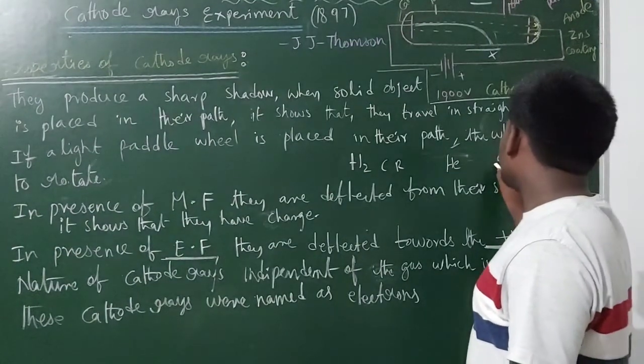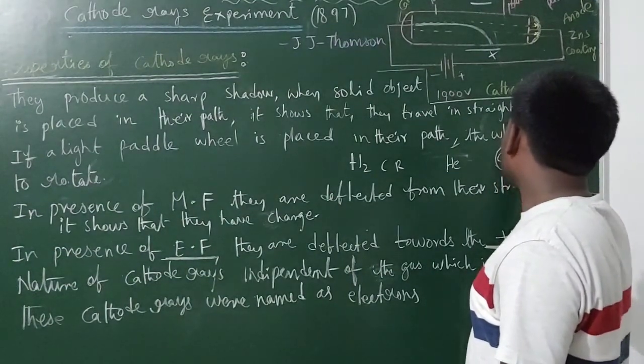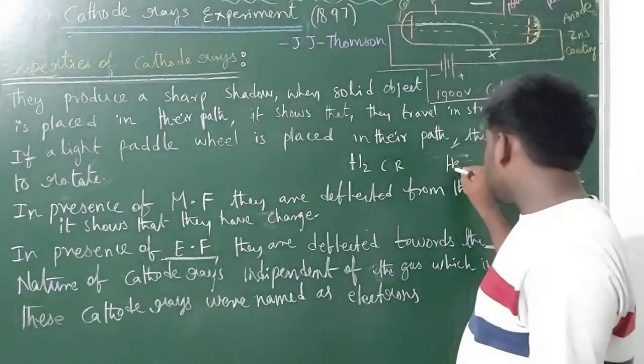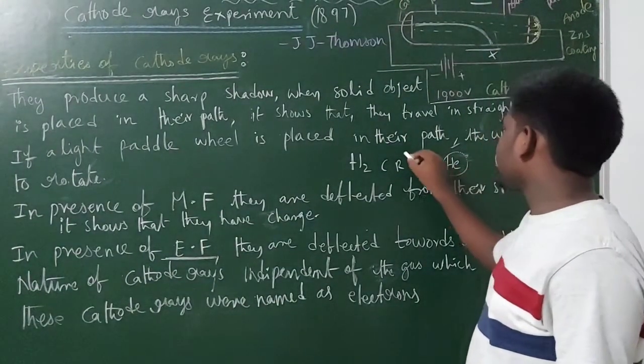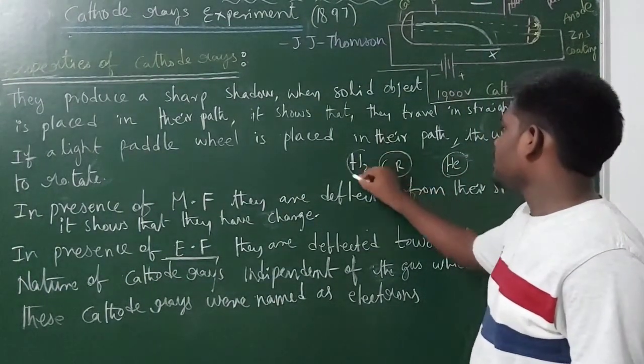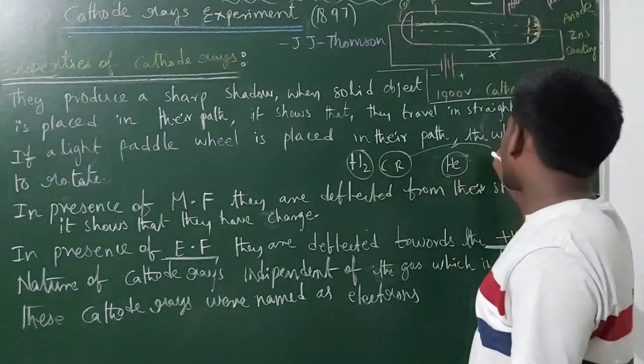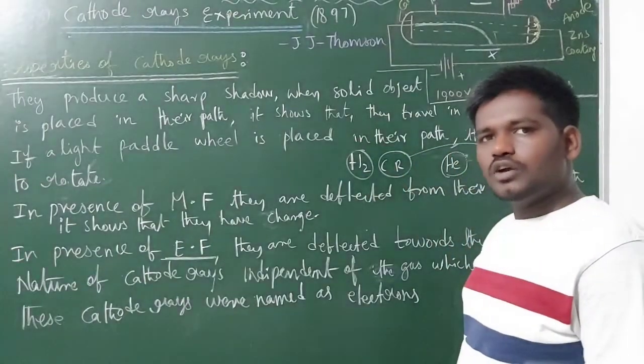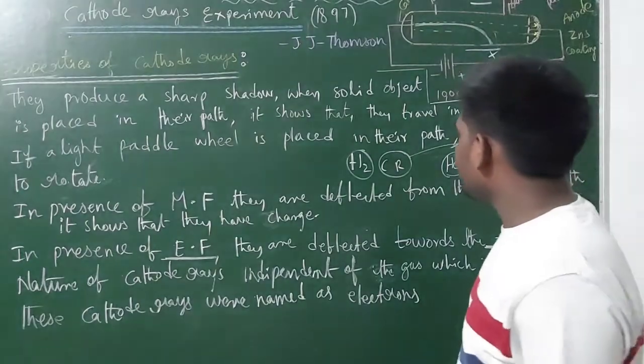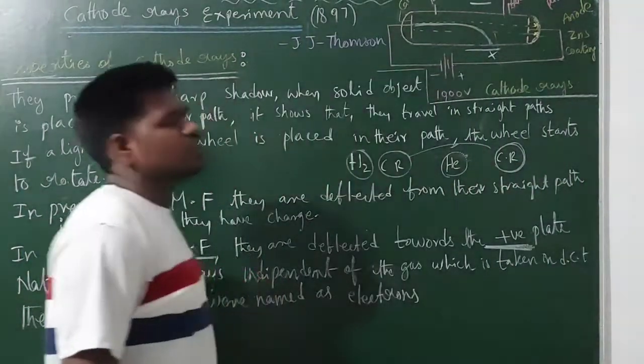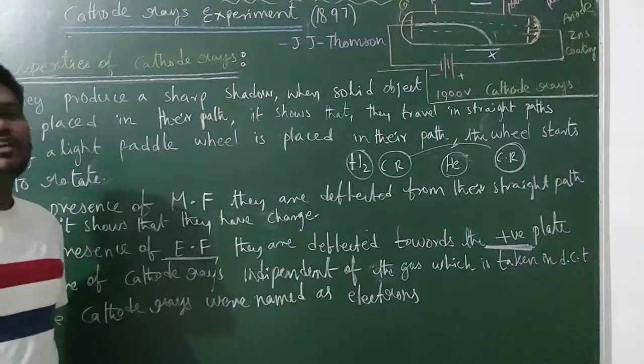The cathode rays produced with helium and the cathode rays produced with hydrogen are both identical. So the cathode rays are independent of the gas taken inside the tube.